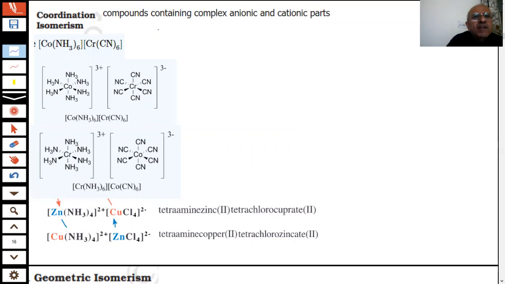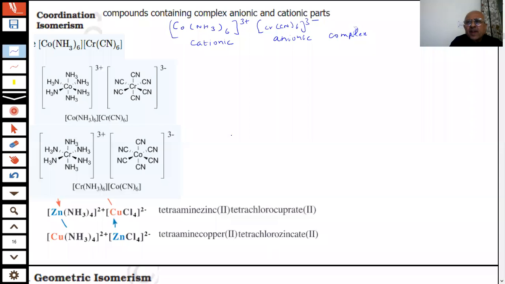So when you have a cation, cobalt NH3 6, this is 3 plus, the cationic part, and Cr CN 6 3 minus is the anionic complex.